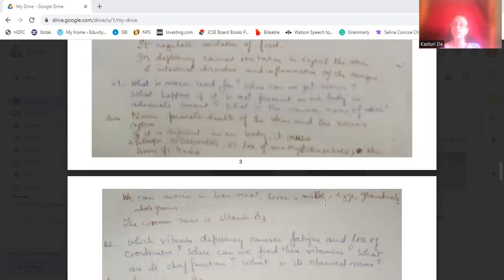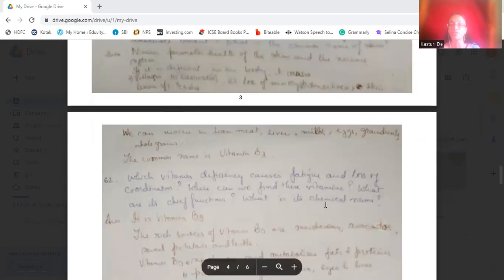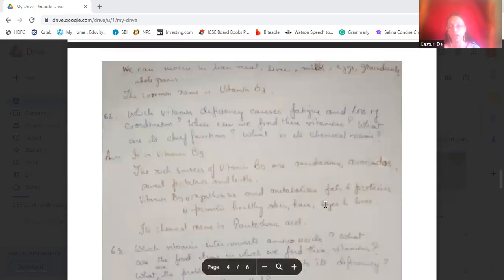And it generally promotes the growth of the skin, health of the skin and the nervous system. Now, which vitamin deficiency causes fatigue, loss of coordination?